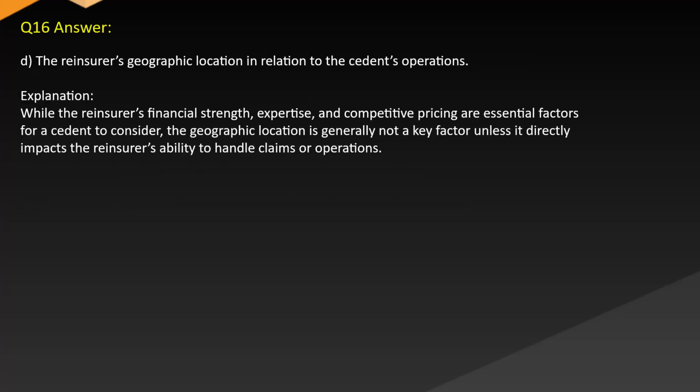Answer: D. The reinsurer's geographic location in relation to the cedent's operations. Explanation: while the reinsurer's financial strength, expertise, and competitive pricing are essential factors for the cedent to consider, the geographic location is generally not a key factor unless it directly impacts the reinsurer's ability to handle claims or operations.